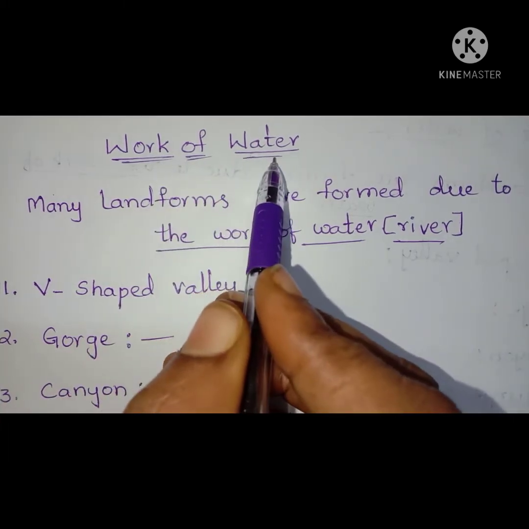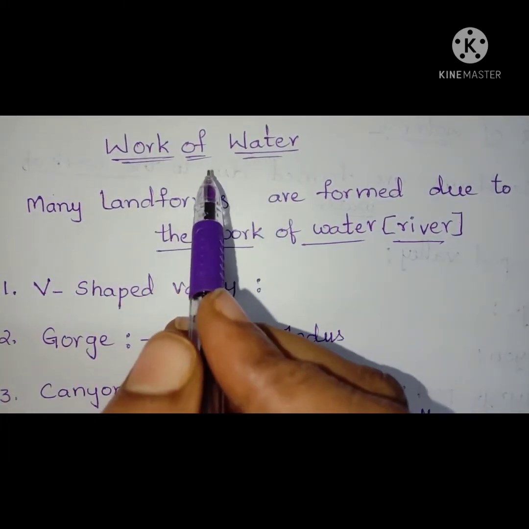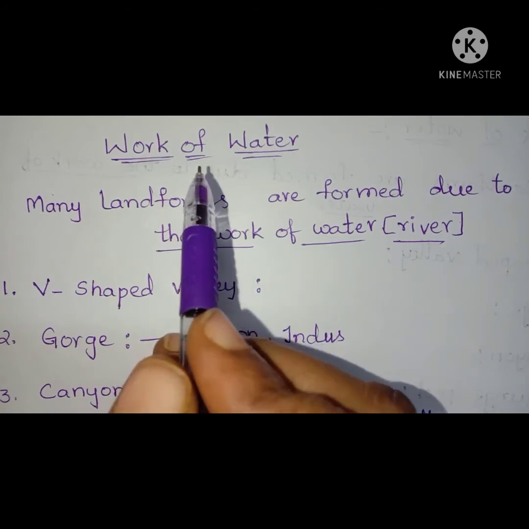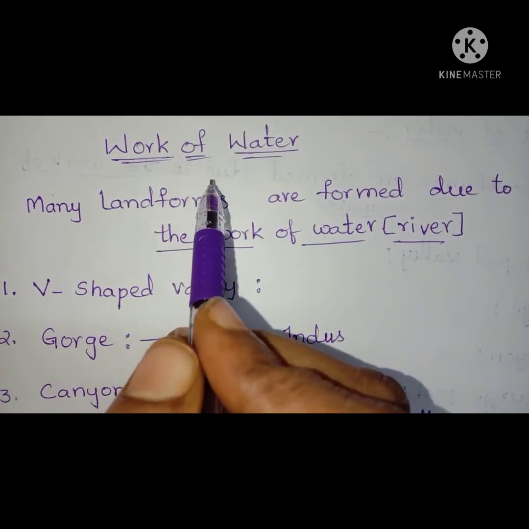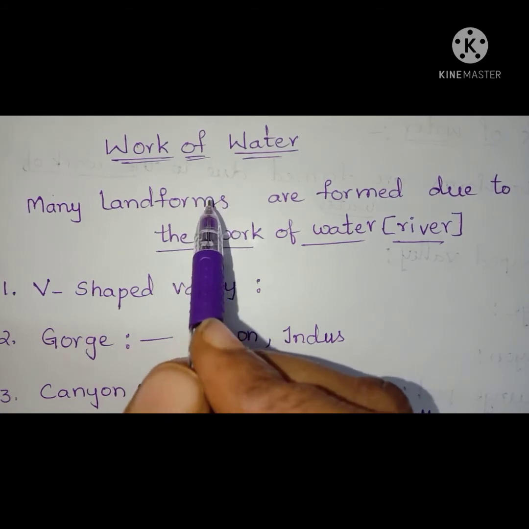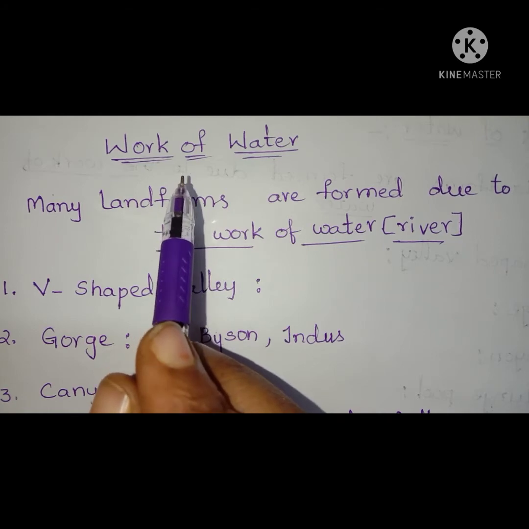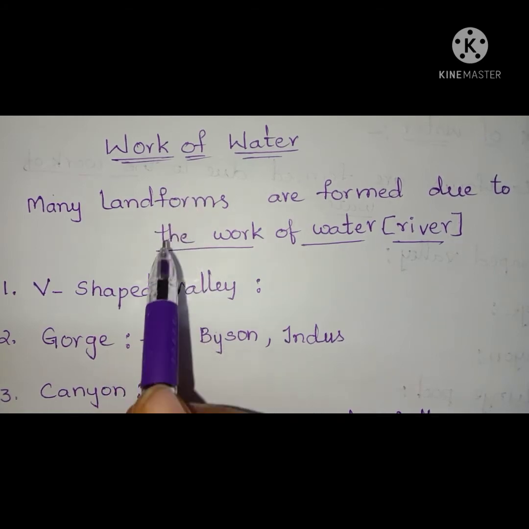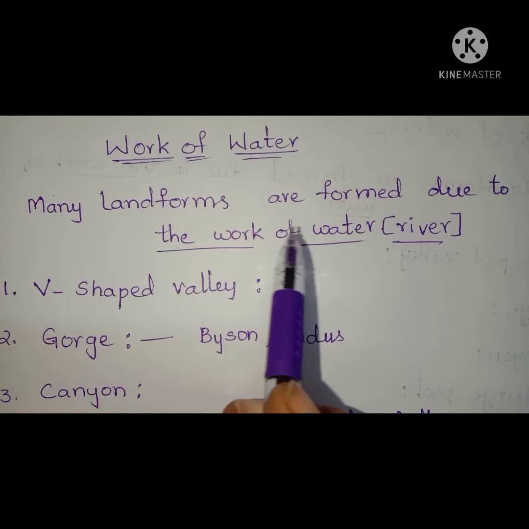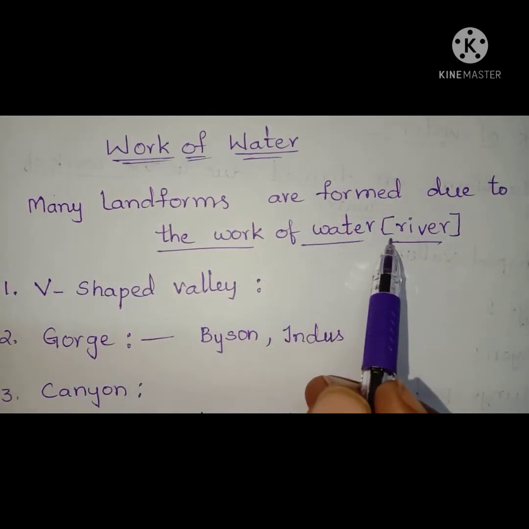Work of water. Third order landforms are formed by the work of agents like water, wind, rivers, etc. So, let us observe how these agents shape the landforms. Work of water. Many landforms are formed due to the work of water or rivers.